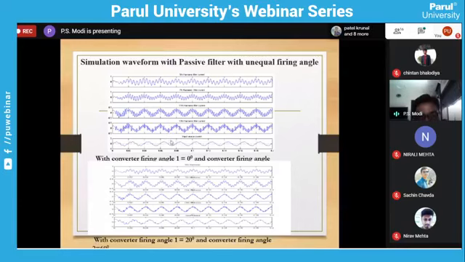Now you can see this is the supply current, not purely sinusoidal, but nearly sinusoidal. So this is the performance of the converter with passive filter.